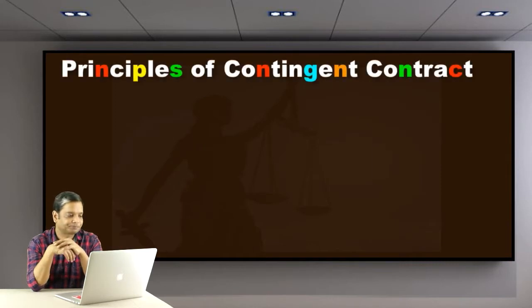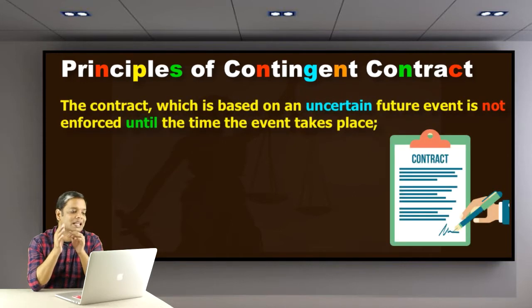Now let's check out the principles of contingent contract. What does it mean? The first principle is that a contract which is based on an uncertain future event is not enforced until the time the event takes place. Let's understand this principle with an example.